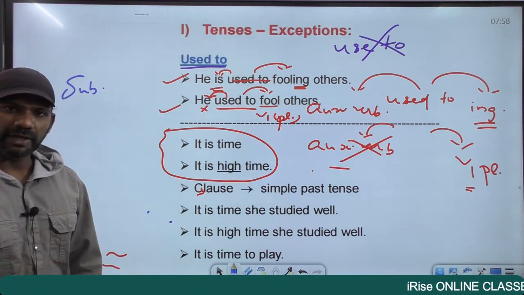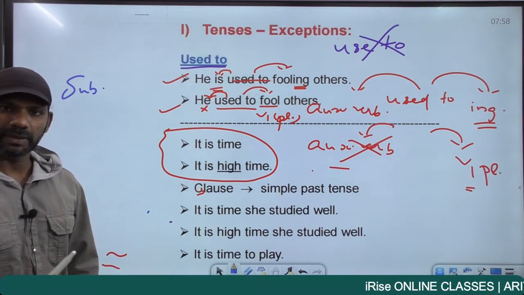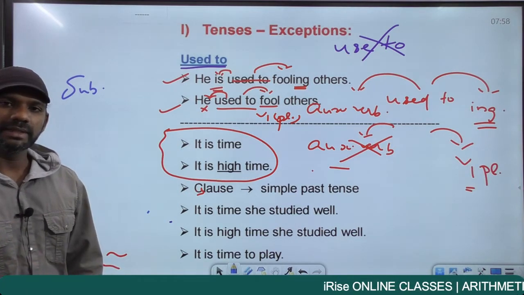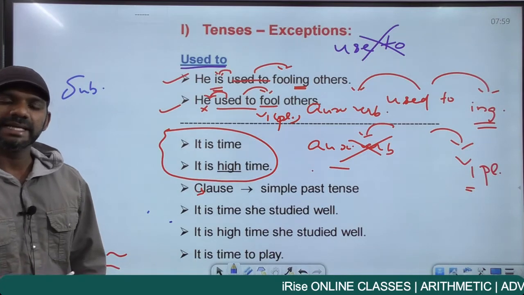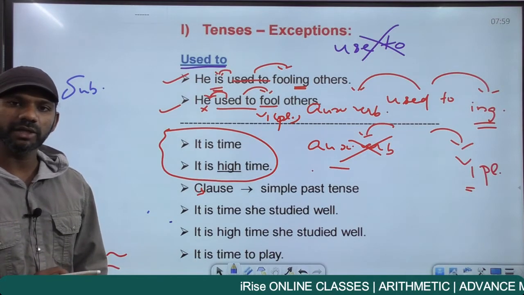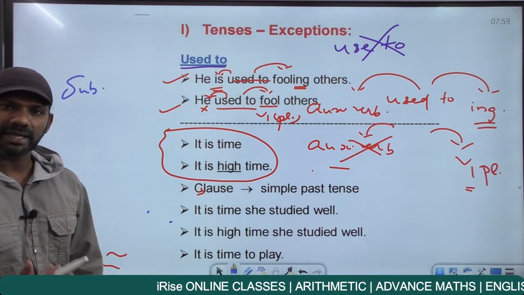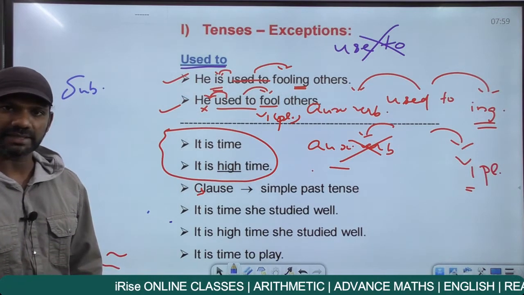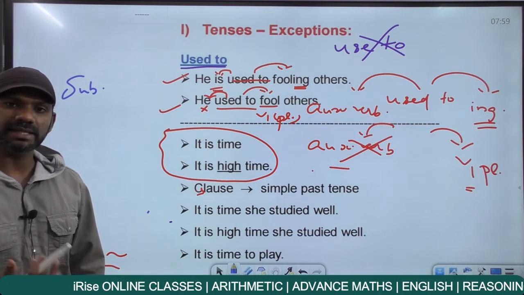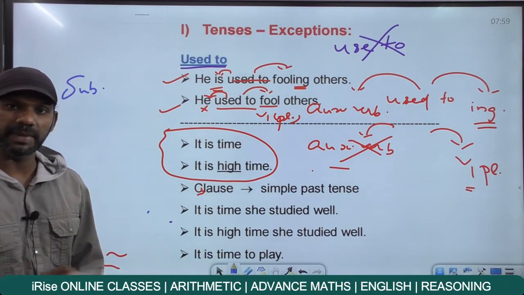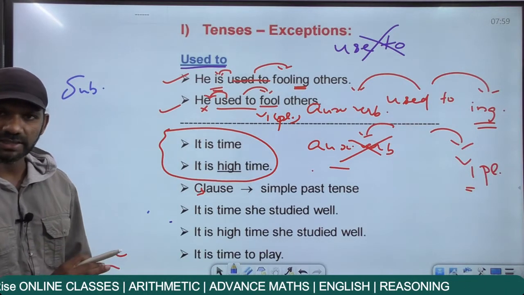Object means the receiver of an action or the noun or pronoun given secondary importance. Now, as I told you in the case of subject-verb agreement, in a sentence, an object is not necessary. May be there, may not be there. But a subject and a verb must be there in every sentence. If a sentence does not contain a subject or a verb, that sentence is grammatically wrong. So you know what a subject is.